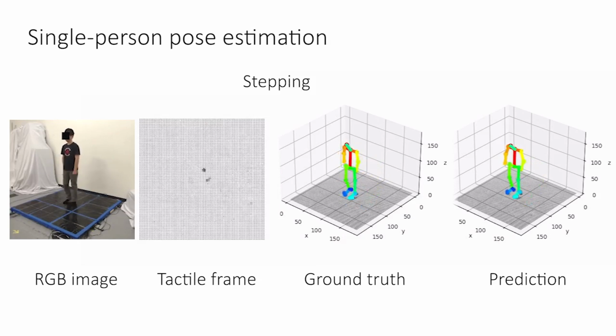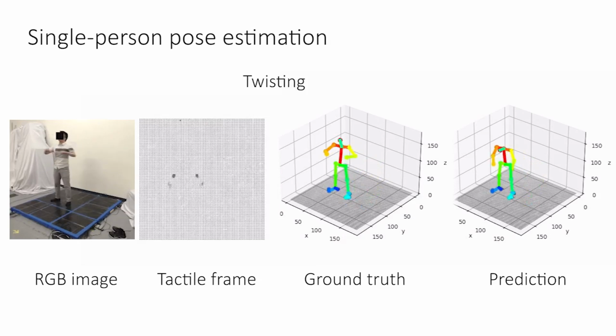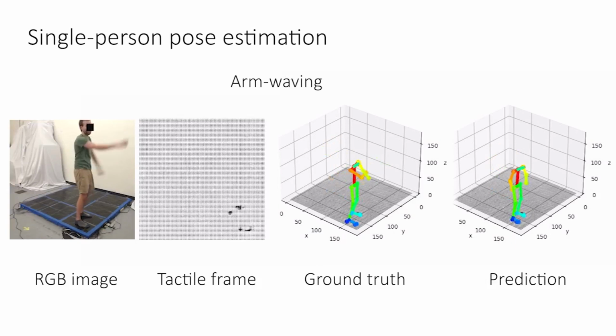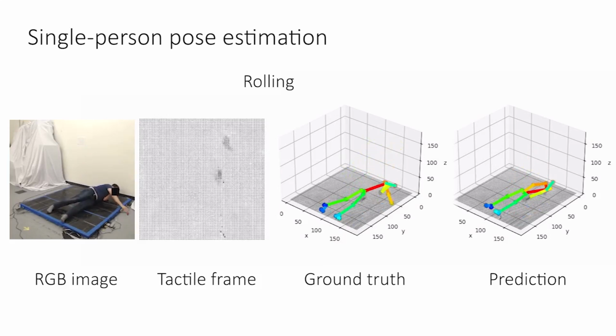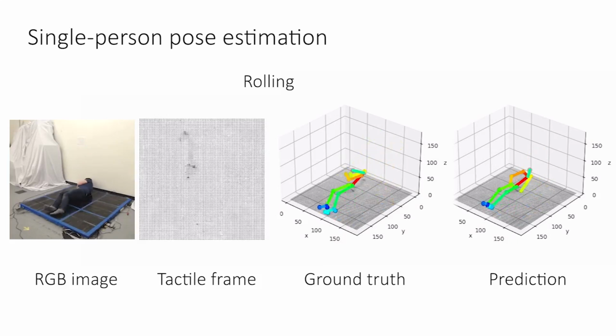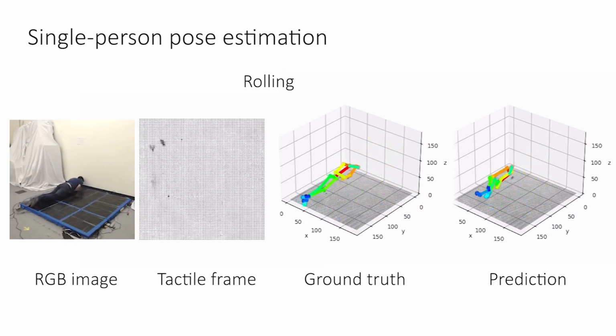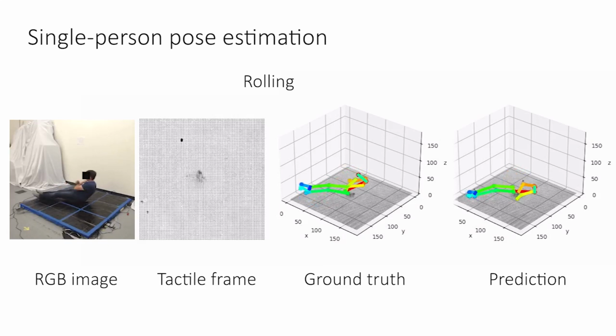The prediction on upper body, especially the arms, are generally less accurate than the ones on the lower body and the feet. This agrees with our observation that the movement of arms or the upper body seldom affects the force distribution on the foot pressure maps. Also, the model fails to predict the pose where actions are performed without notable physical contact with the floor. For example, the free-floating feet during rolling.